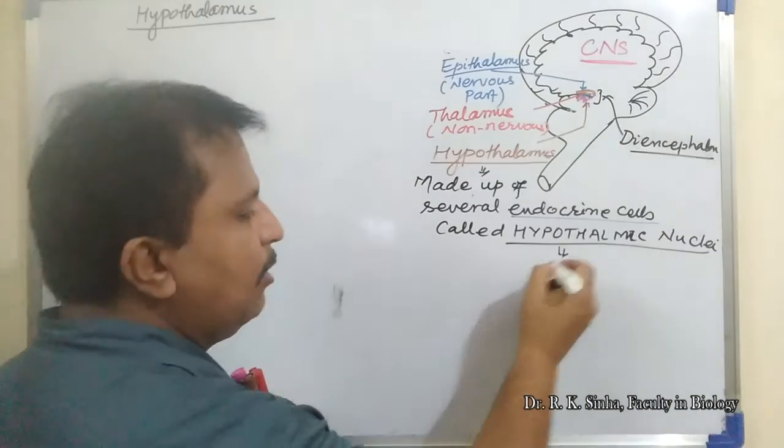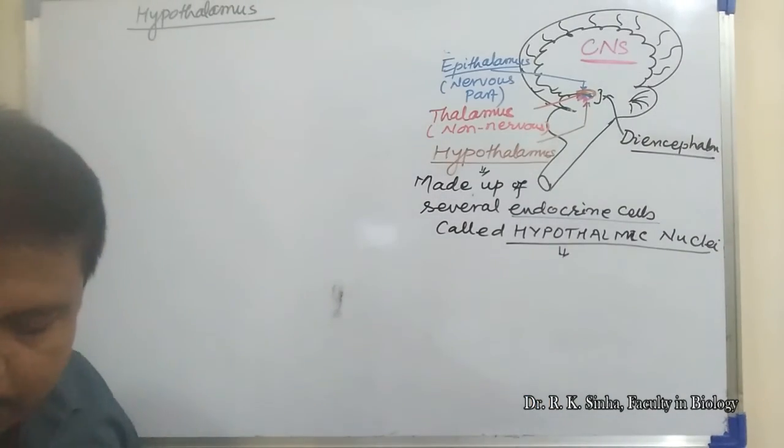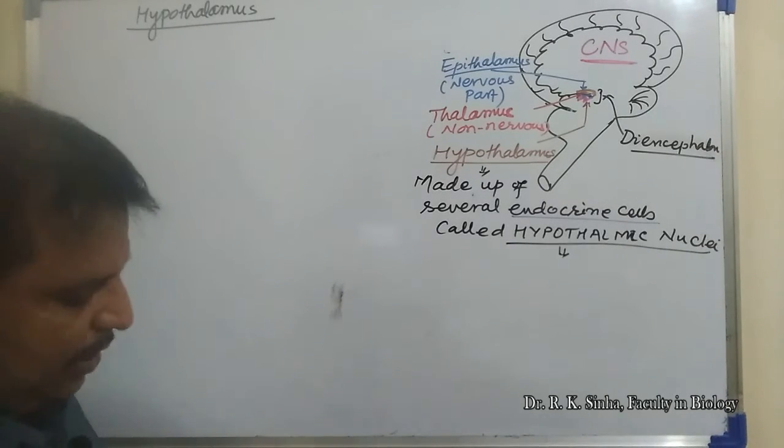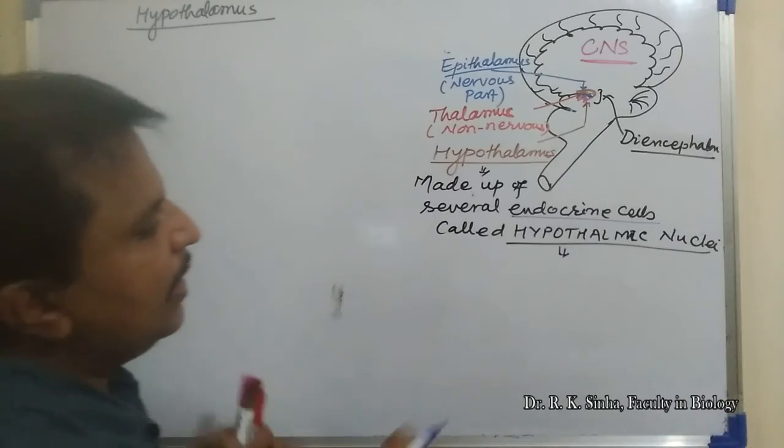What are the hypothalamic nuclei present in this endocrine part of the hypothalamus?